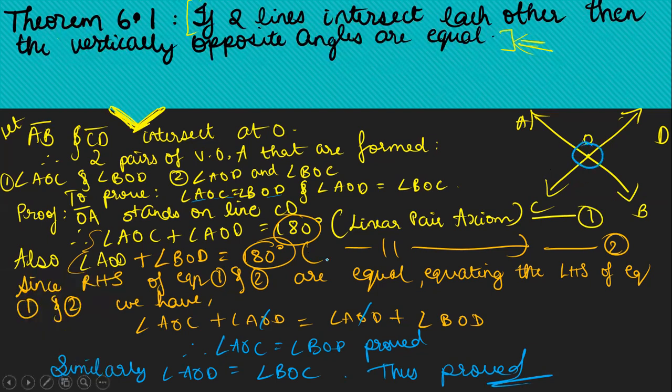Okay. So I'll not explain the angle AOD is equal to angle BOC because it's a similar thing we are doing. And we will get the same answer that angle AOD is equal to angle COB, just that the letterings and the angle names will change. Okay, that's it. Fine. So this is your theorem 6.1. This is the proof to it. This is the proof that we have proved theorem 6.1. So I hope it was clear to you.